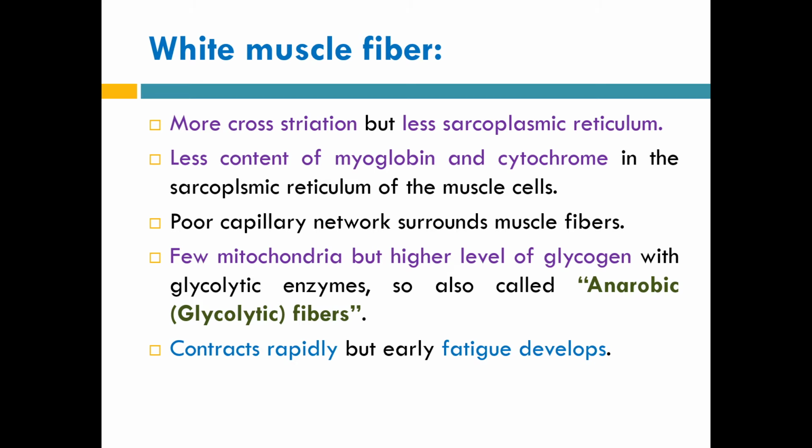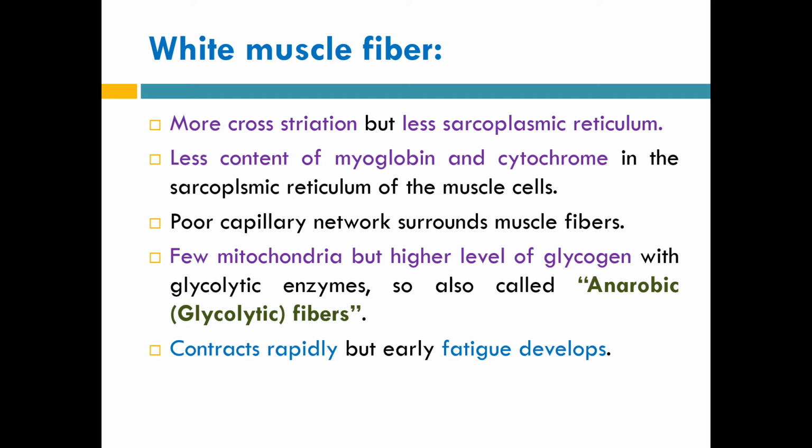Now, what is white muscle fiber? It is just opposite to the red muscle, where there are more cross striations but less sarcoplasmic reticulum, and a lesser amount of sarcoplasmic reticulum leads to less myoglobin and cytochrome. These muscles have a poor capillary network.